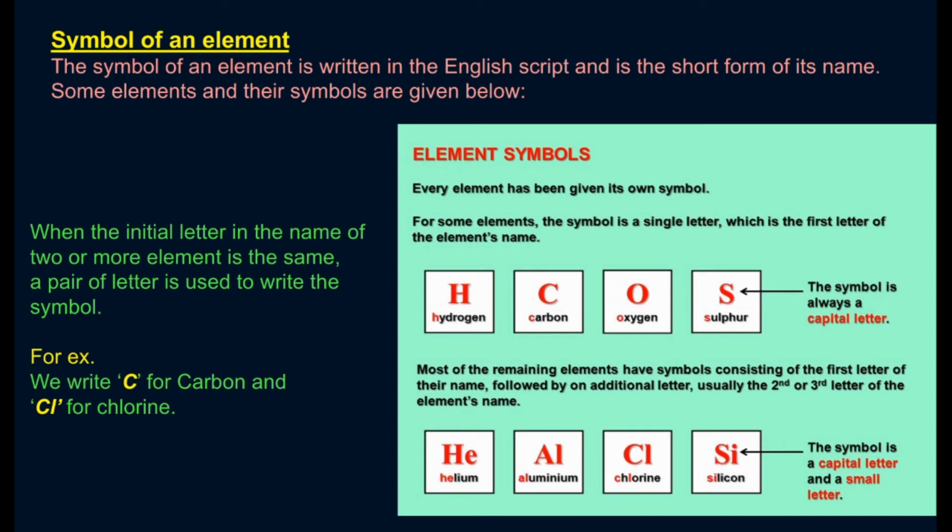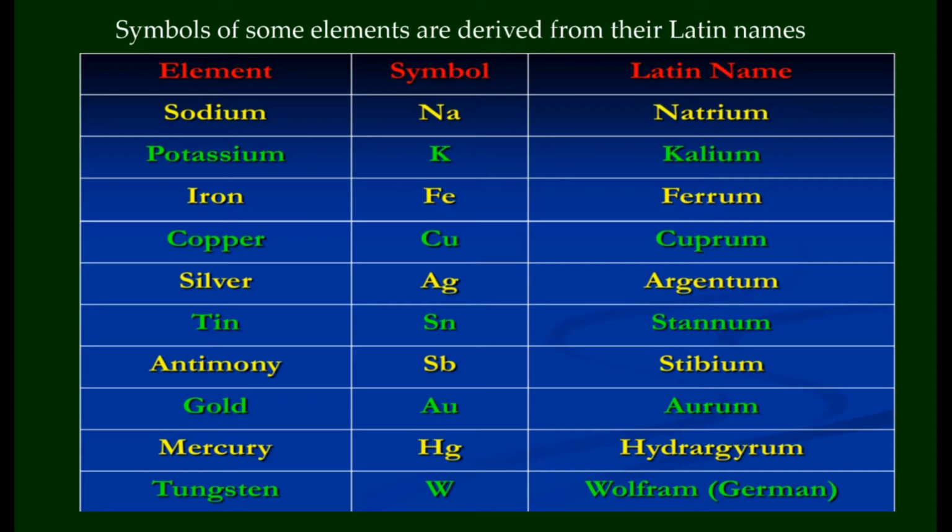Aluminium, Al. A will be a capital letter and the second letter L a small letter. Next example is chlorine, Cl. Silicon, Si. Symbols of some elements are derived from their Latin names. Example, sodium, Na, its Latin name is natrium. Potassium, Latin name is kalium, the symbol K. Iron, symbol Fe, Latin name is ferrum. Go through the remaining examples.